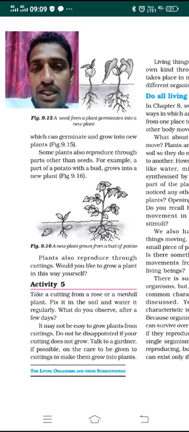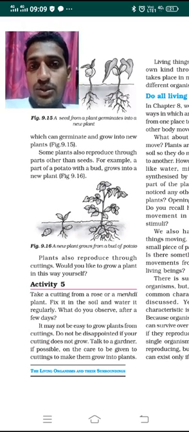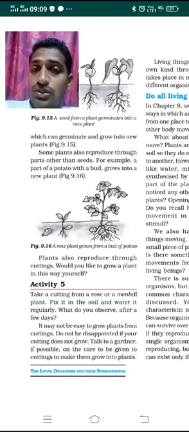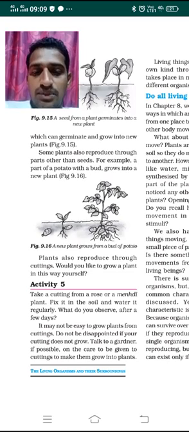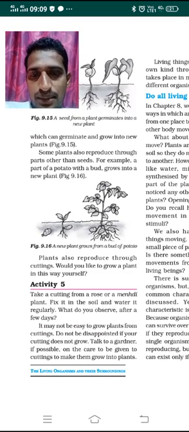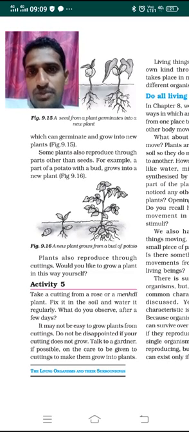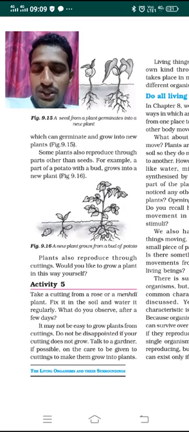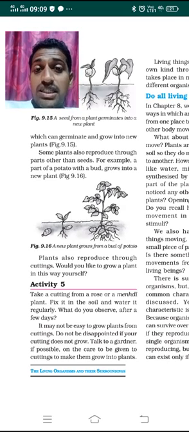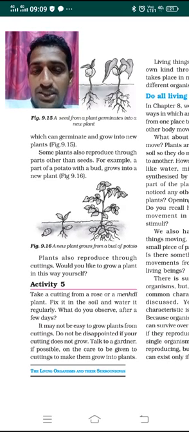I can give the example of the rose plant. A rose plant does not have seeds, so it is grown by stem cutting. Take a small cutting of a stem, put it in the soil, and water it regularly. After a few days, what do you observe? The stem grows into an adult rose plant. But it is not so easy to grow stem cuttings of a plant, because you need to take care of them.